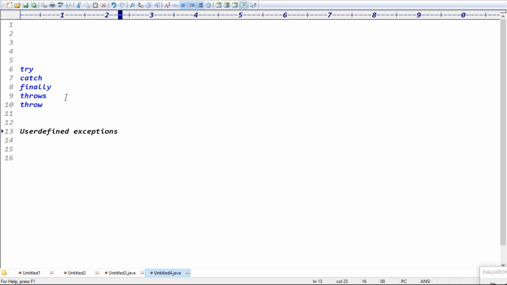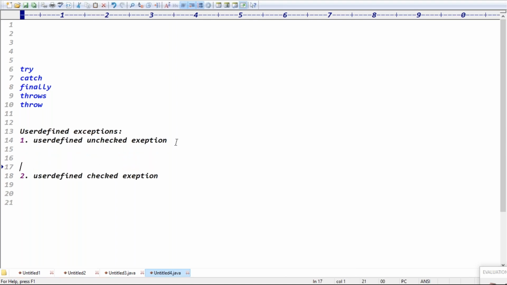Good. Guys, there are two types of user defined exceptions: user defined unchecked exception and user defined checked exception.